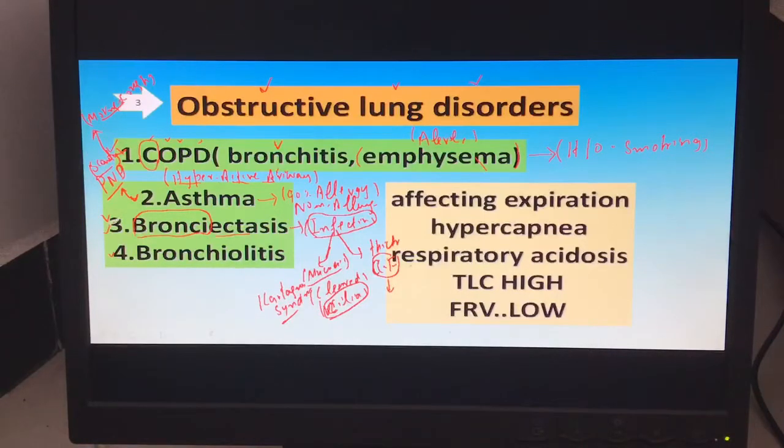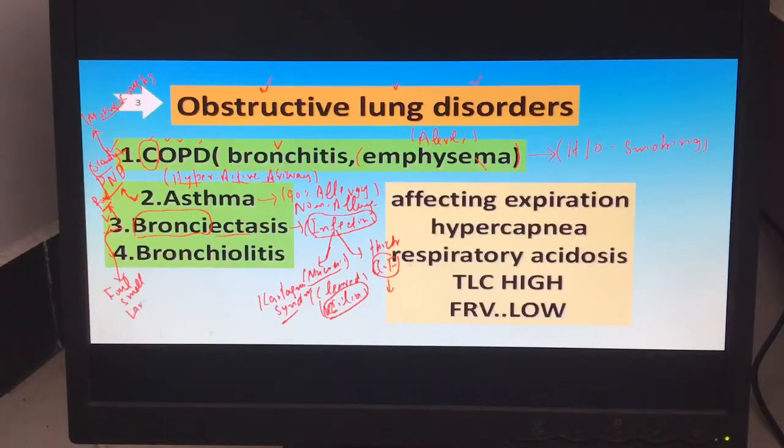Bronchiectasis is an infection, so the sputum has a foul smell, a very bad smell. The sputum is also in a very large quantity.